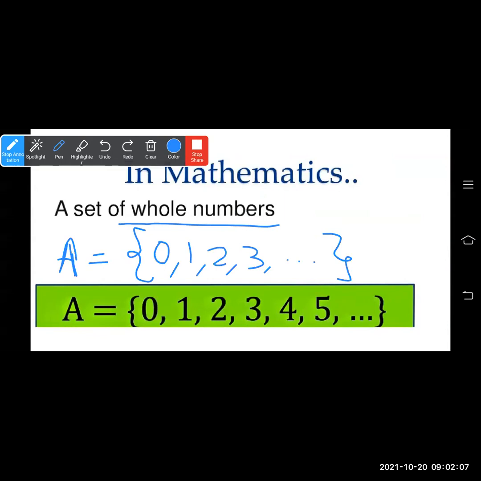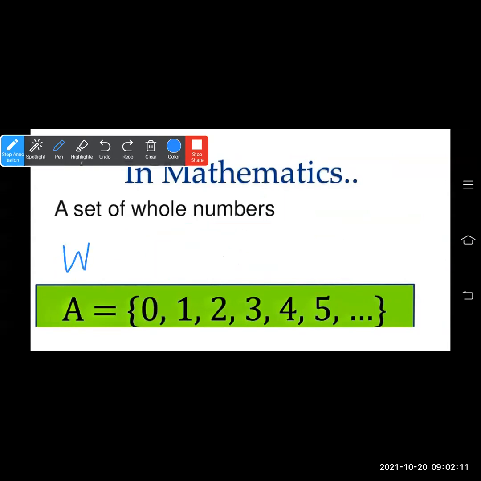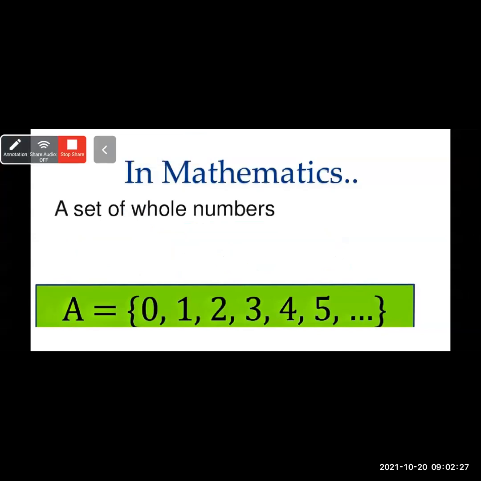So here we name the set as A. You can name it as W also, using the first letter of whole number. We start with curly bracket open, curly bracket close, and all the elements are separated by commas. If the numbers are infinite, then we mention it as dot dot dot. We'll see what this dot dot dot is called.